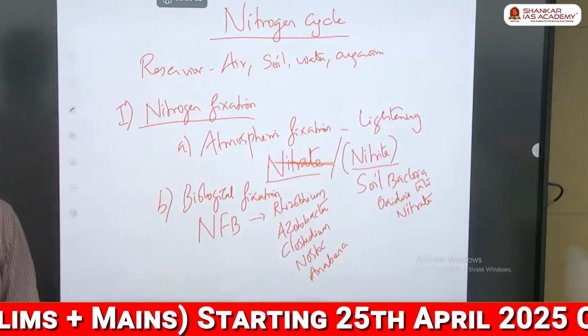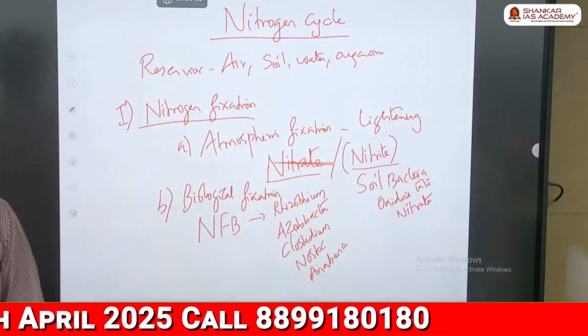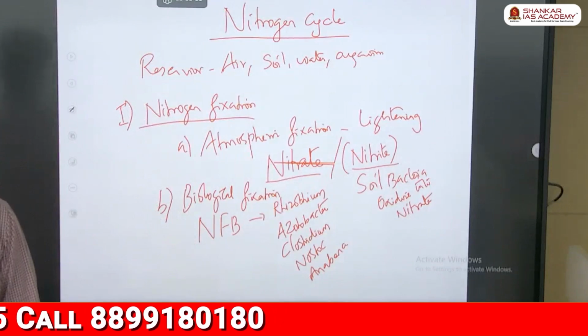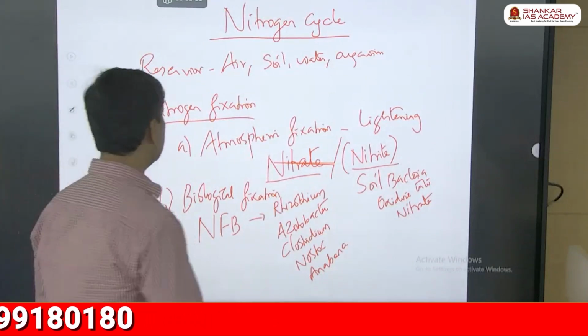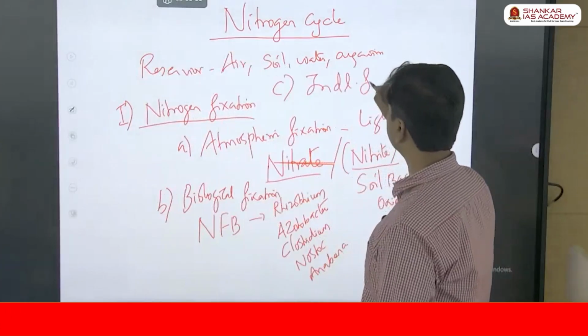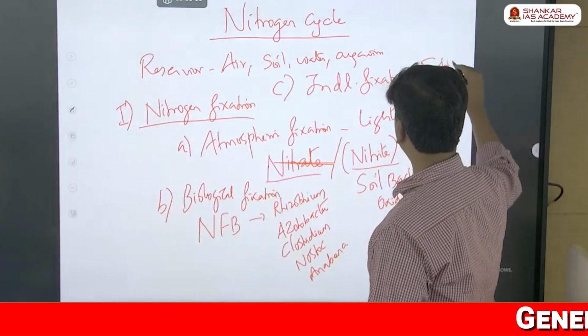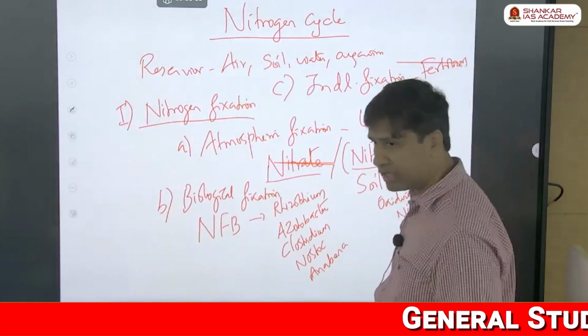Whether these two methods are sufficient for our agriculture production, 140 crore people's food production? No. That is the reason we go for the third method. Let me write it here. See, industrial fixation. It is your fertilizer companies.